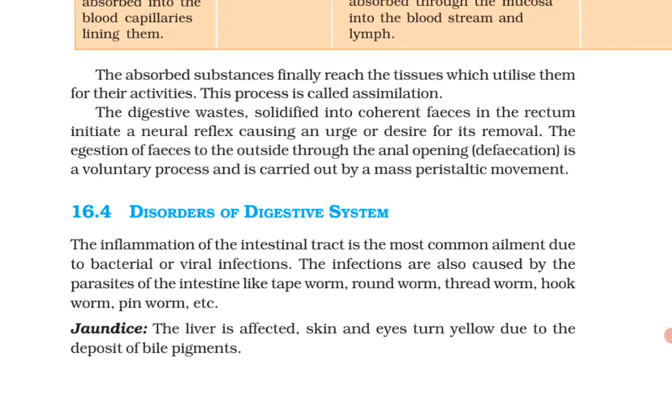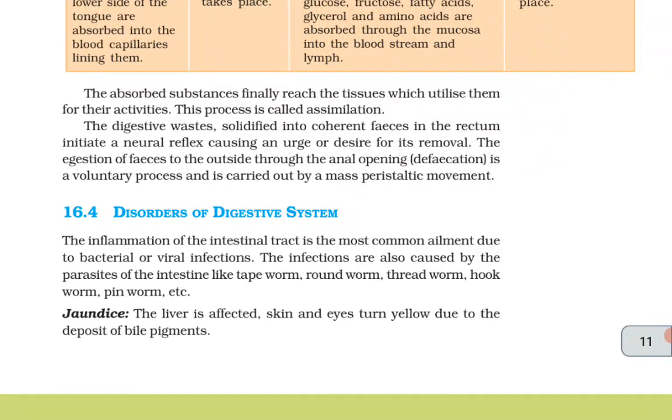The digestive waste solidifies into coherent feces in the rectum and initiates the neural reflex causing an urge or desire for its removal. The ejection of feces to the outside through the anal opening, defecation, is a voluntary process and is carried out by a mass peristaltic movement.